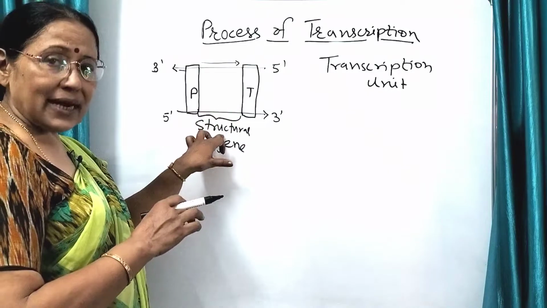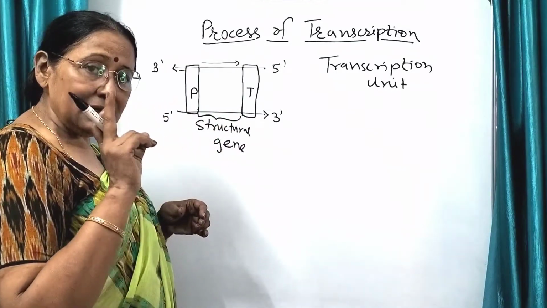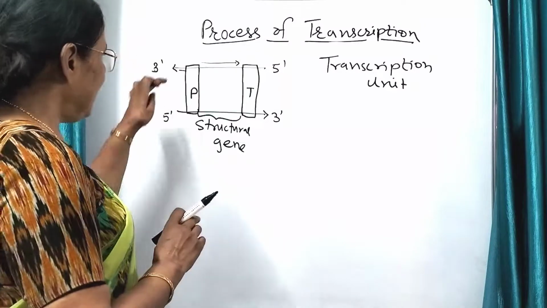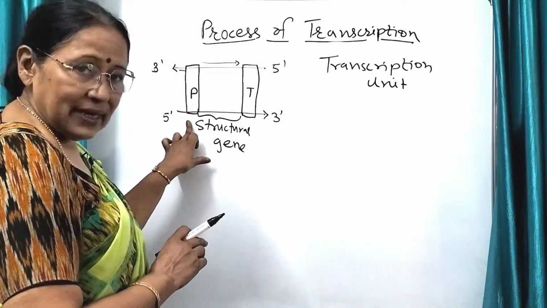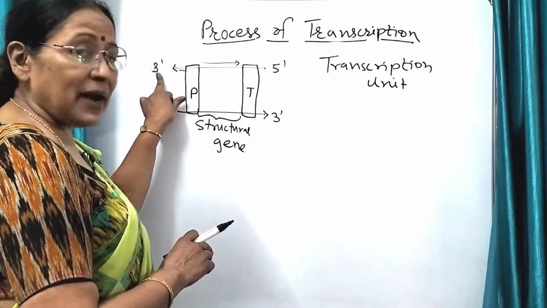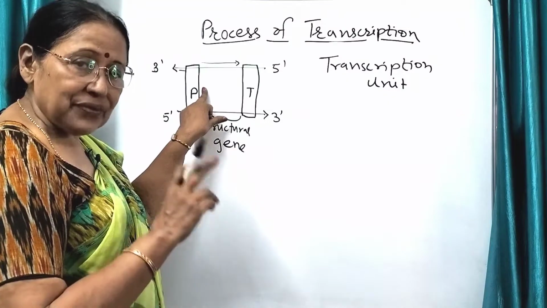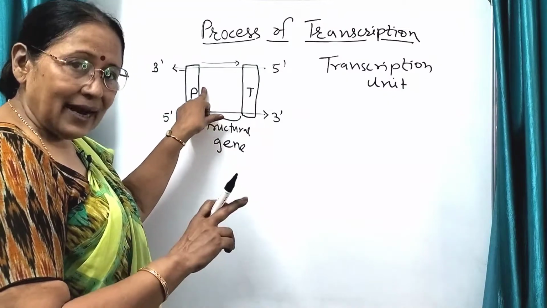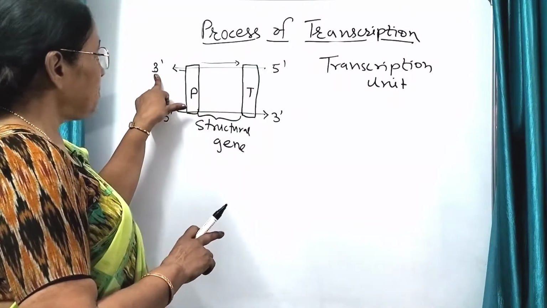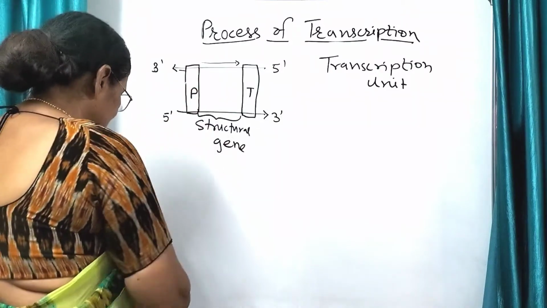Out of these two strands, whose information will be copied? That one will be called template. Which is the template? This one or this one? The one which is having its 3' end towards promoter. I repeat because this is very important. That strand which is having its 3' end towards promoter is called the template strand.